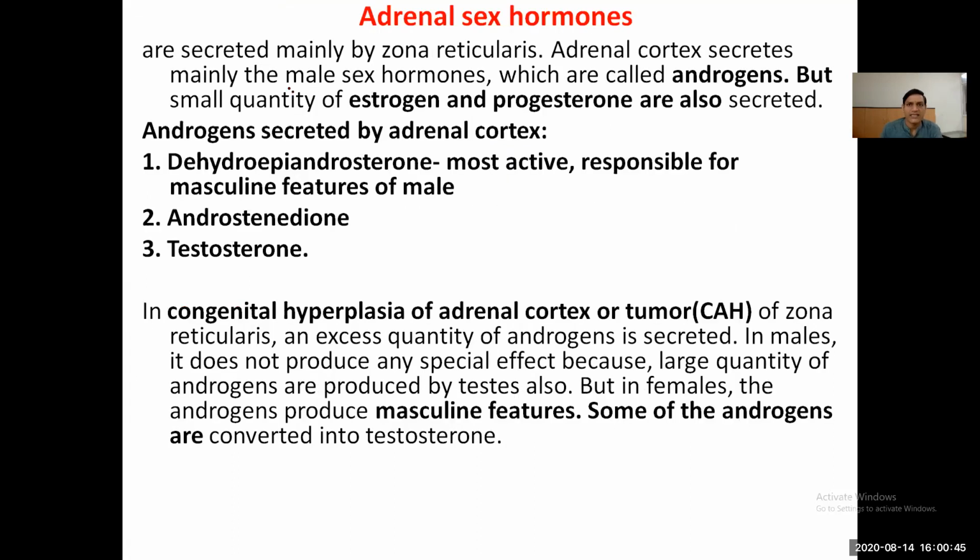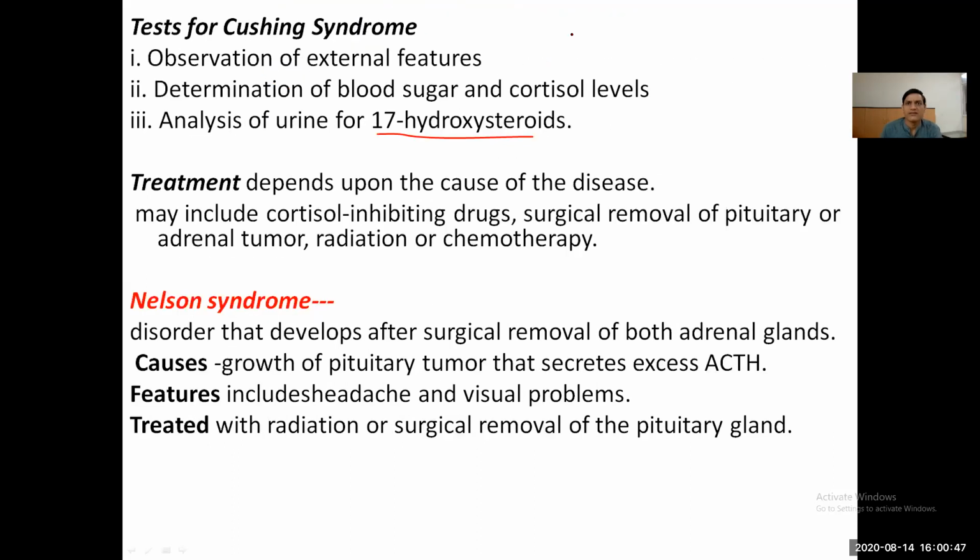Next topic, adrenal sex steroid hormones. We will discuss in the next class.